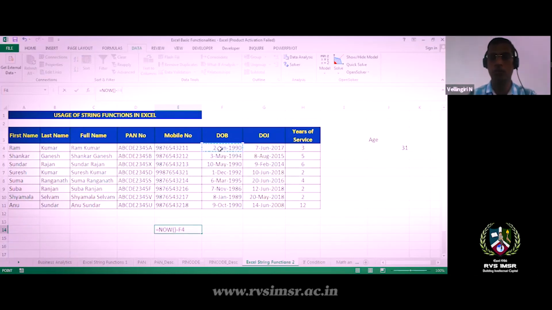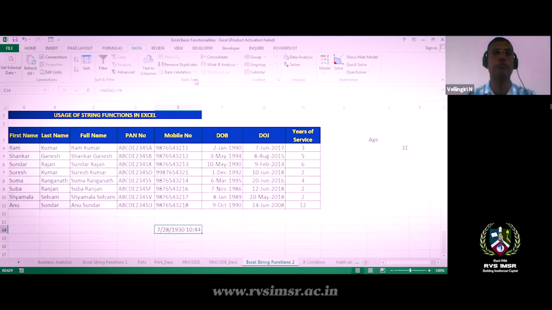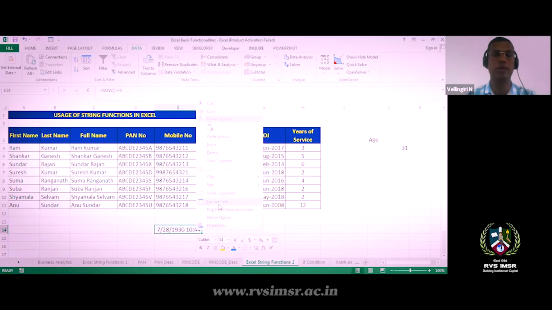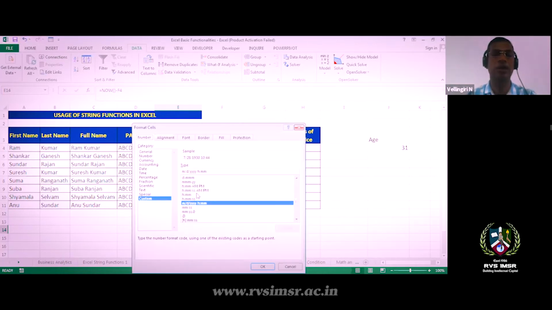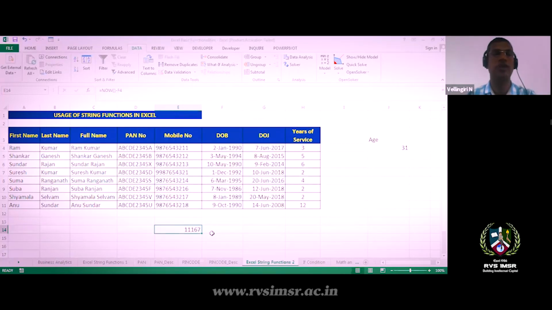Since your date of birth is in a date format, the result will be a date. Then you format the cell, choose number, and remove the decimal digits. You get the number of days you have lived from your date of birth till today. If you want the number of years, I can divide by 365.